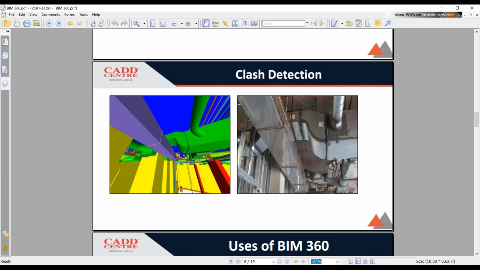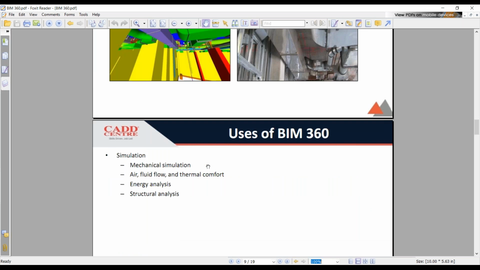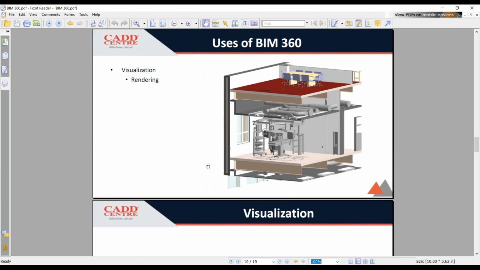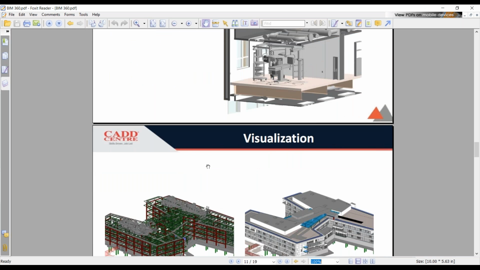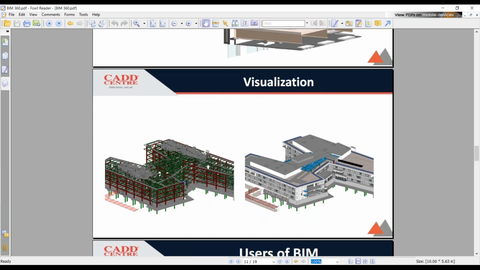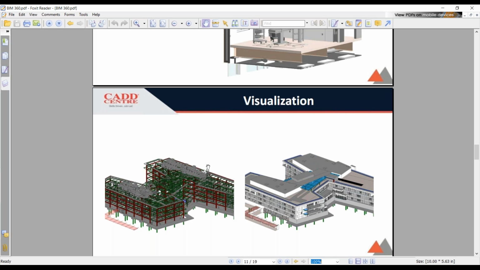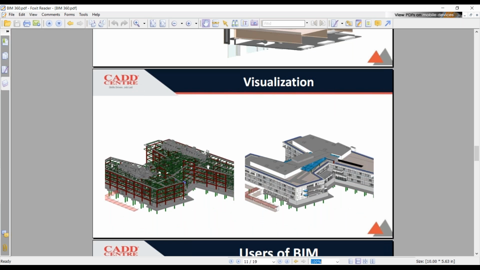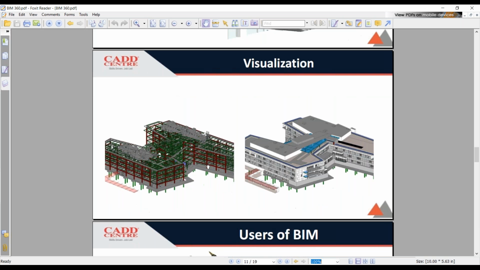And we do have one BIM 360 product called Glue, and this is what is called clash detection, the visualization, the rendering part. Whatever it is, we can use all the BIM concepts in the BIM 360 app to download it, and you can do the detailing part and whatever we need.